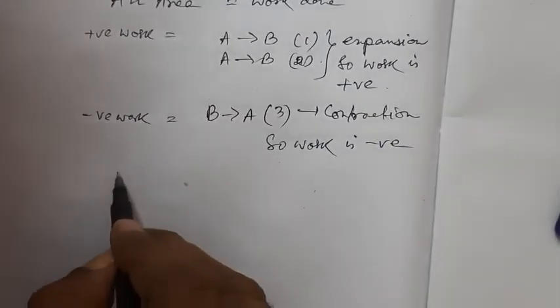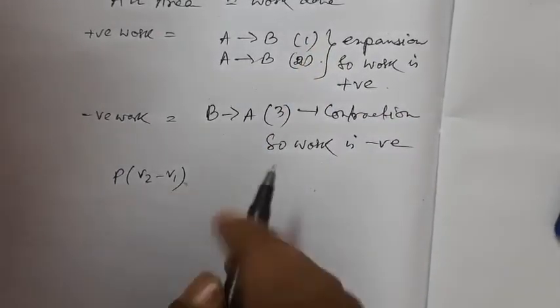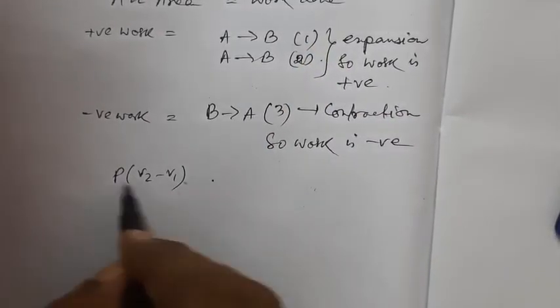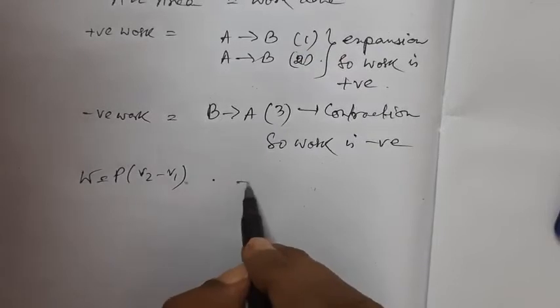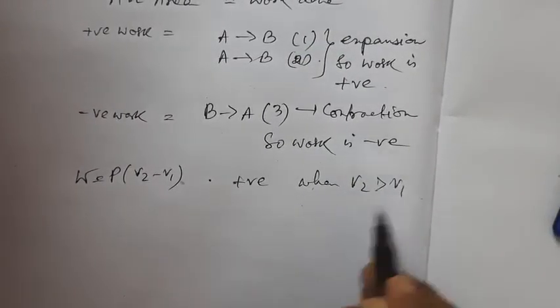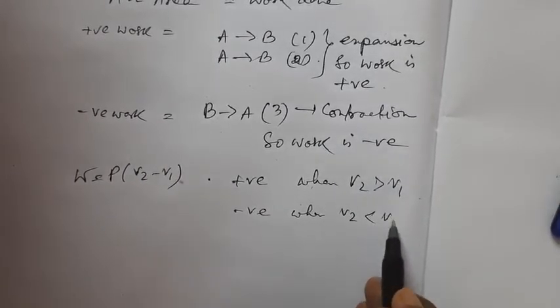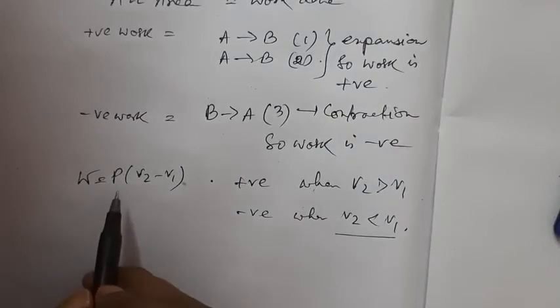From this formula also you can do this, V2 minus V1. In this case it was V2 minus V1, because work is positive when V2 is greater than V1 and negative when V2 is less than V1. So there will be a negative sign in front.